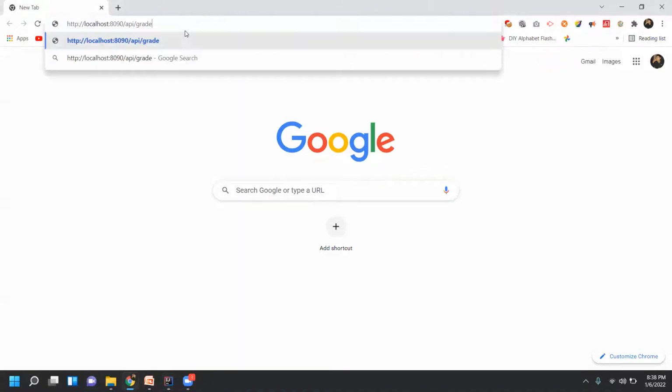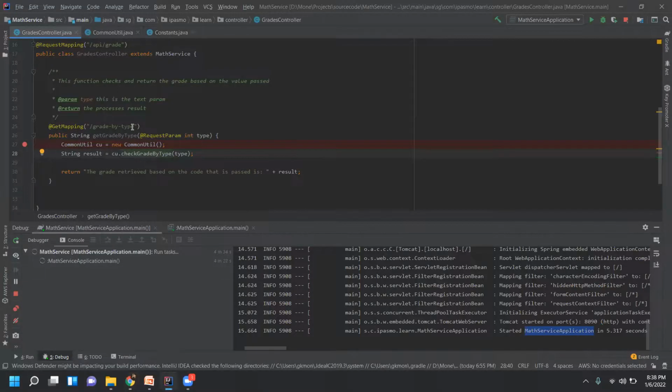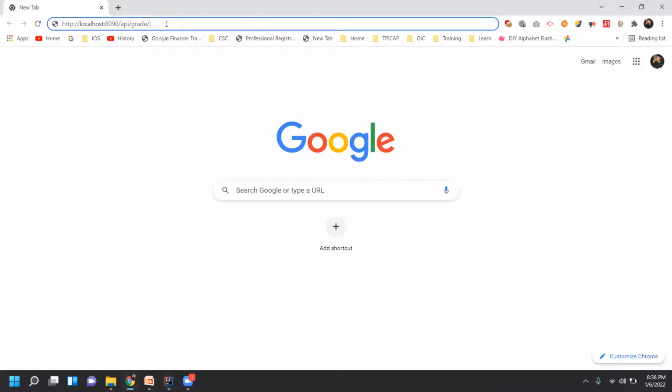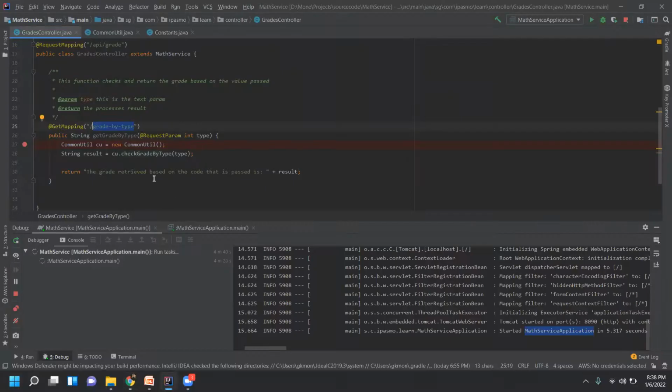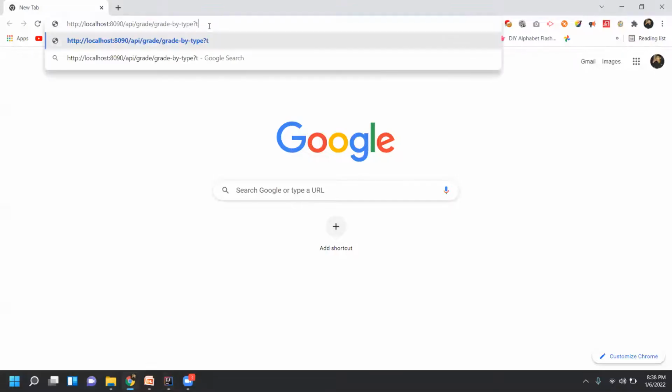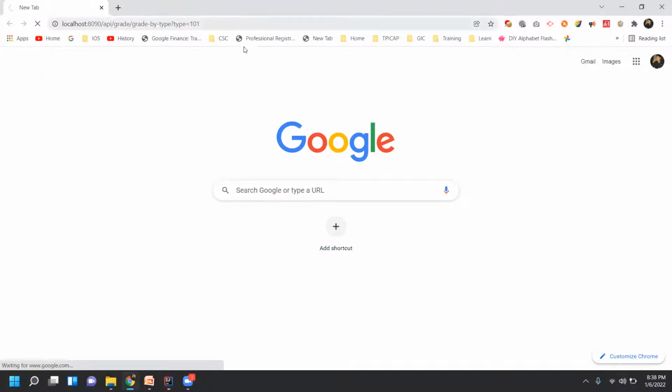After that, grade by type. And then the parameter is type, right? So I'll put a question mark, type is equal to 101. I'll press enter. See, nothing is happening. It's not displaying anything. You can see in the top left corner, it is processing, right?